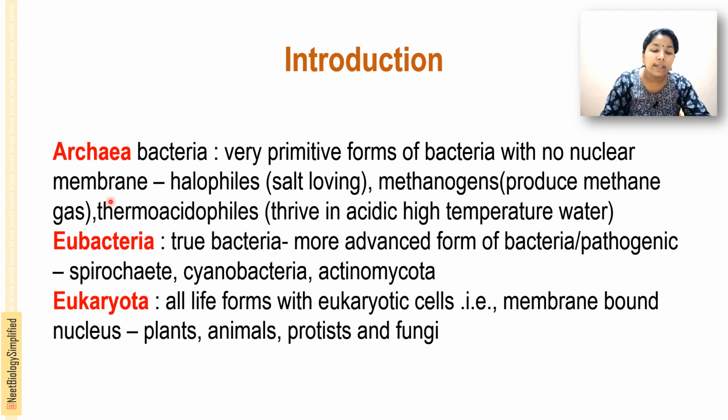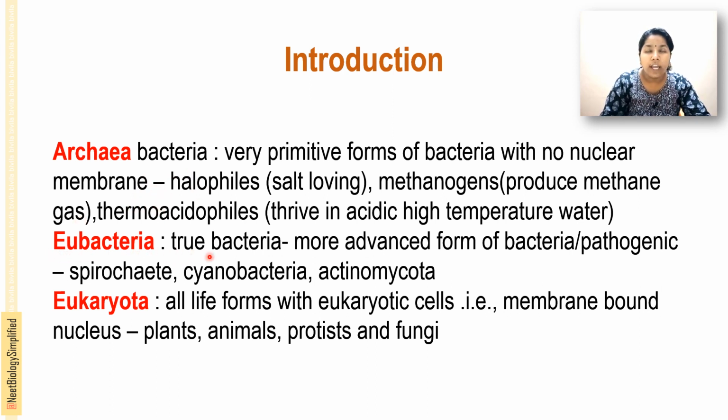Then Eubacteria, which are also called true bacteria. They are a more advanced form of bacteria and mostly pathogenic. Some are non-pathogenic, but mostly they include the pathogenic bacteria. Examples of Eubacteria are spirochaetes, cyanobacteria and actinomycetes.